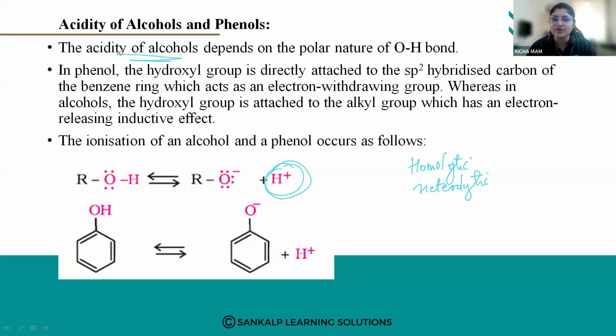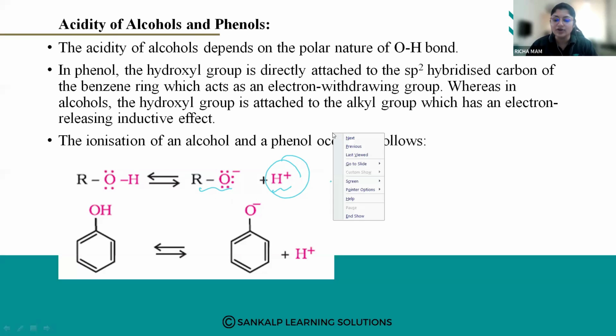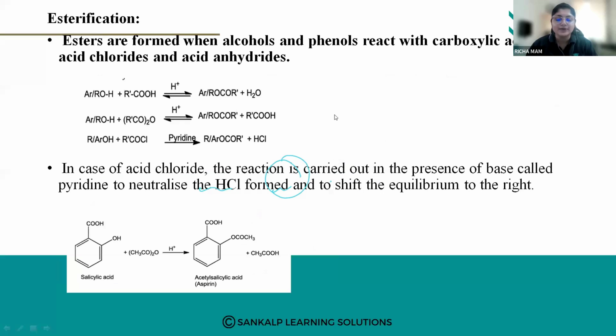The acidity of these alcohols depends on the polar nature of the OH group. It forms the respective alkoxide, and a proton is released. Then we also discussed how alcohol is a weaker acid than water. Next we are going to discuss the effect of substituents, that is, the effect of electron donating groups on the acidity of alcohols.